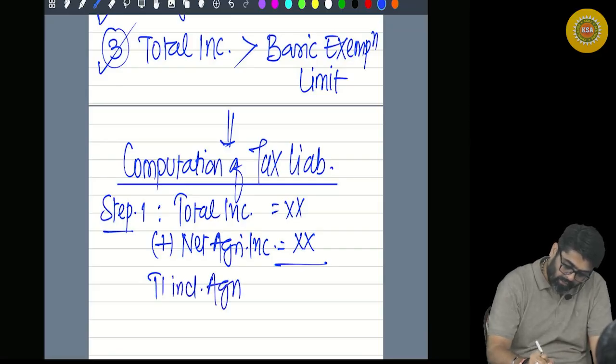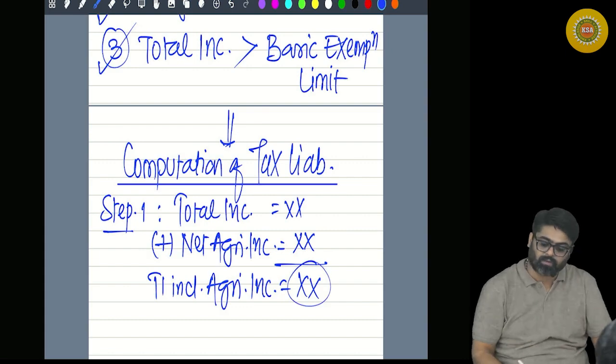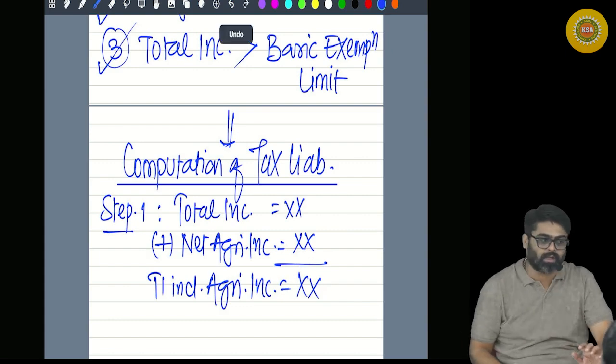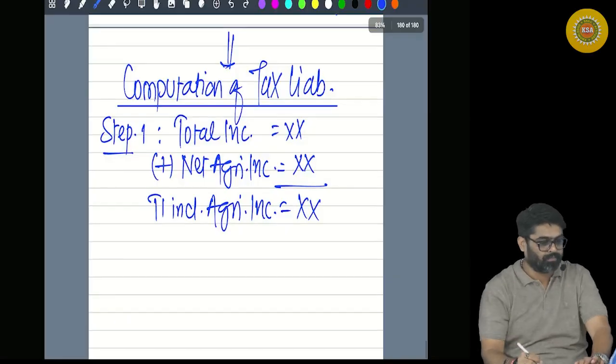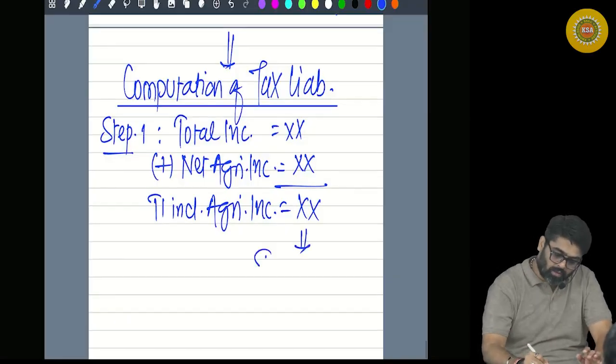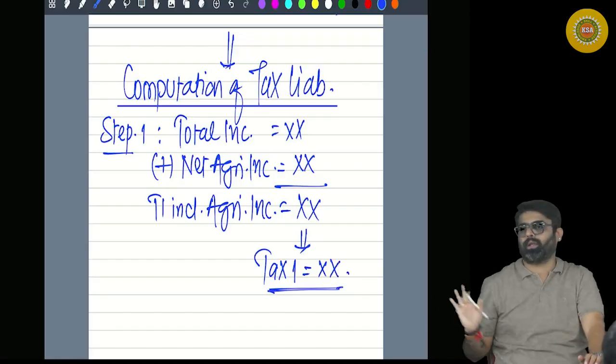Now this will give you total income including agricultural income. Now instead of directly calculating your tax on total income, you are supposed to calculate your tax on this total income. This will be your tax 1. How to calculate this tax?